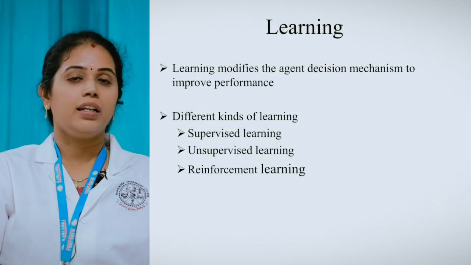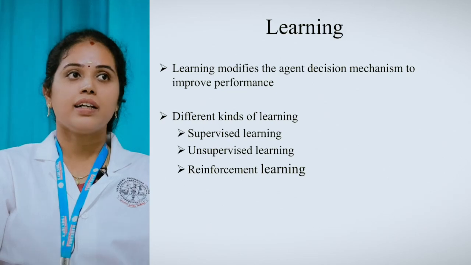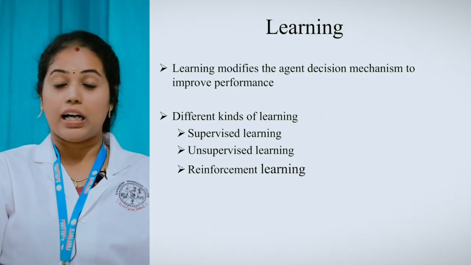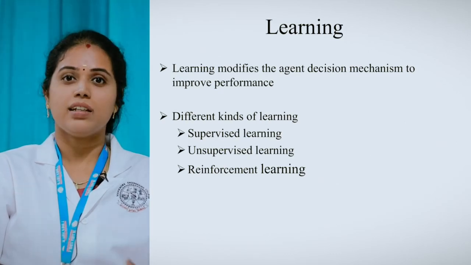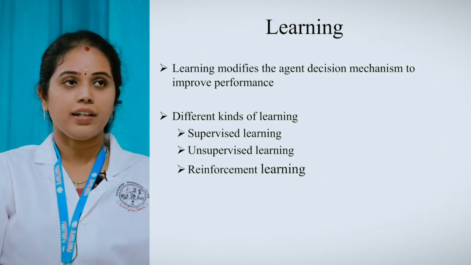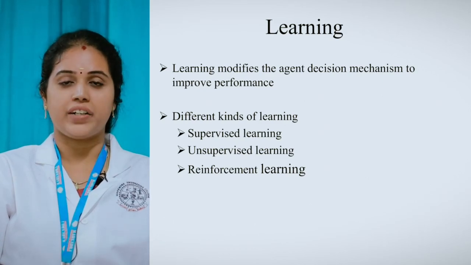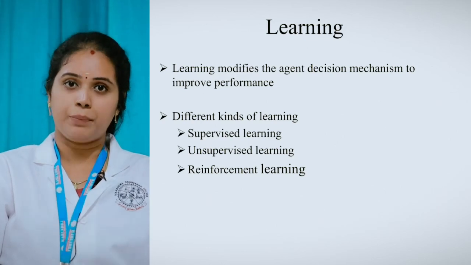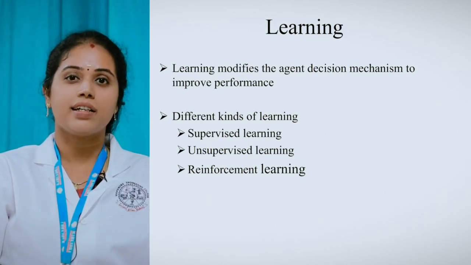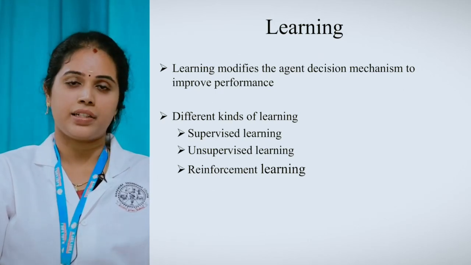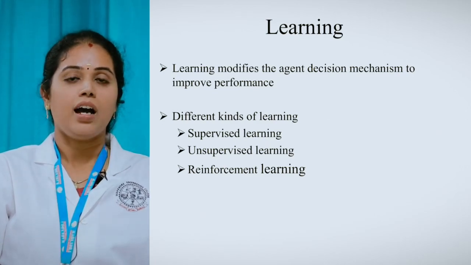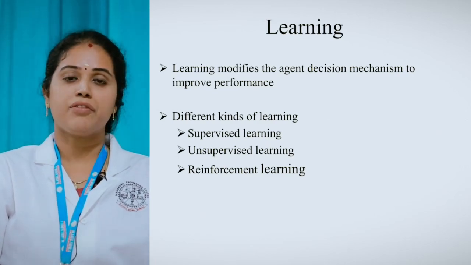The next one is learning. Already I have said that learning gains more knowledge through updating. Learning is the activity to gain some knowledge, right? So here in AI, learning will modify the agent's decision mechanism to improve the performance. In order to improve the performance, you can change the decision mechanism of the agent. That happens with the help of the learning activity. We have different kinds of learning here: supervised learning, unsupervised learning, and then reinforcement learning.